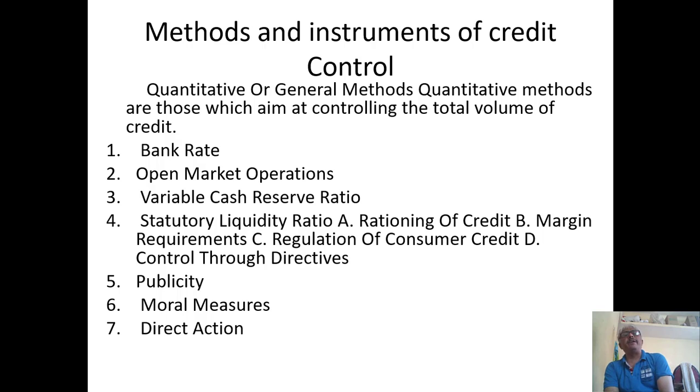Under these credit control methods, these are the different methods: bank rate, open market operations, variable cash reserve ratio, statutory liquidity ratio, rationing of credit, margin requirements, regulation of consumer credit, control through directives, publicity, moral suasion, direct measures. With these measures, Reserve Bank of India is going to control the credit. Now let us try to understand them one by one.